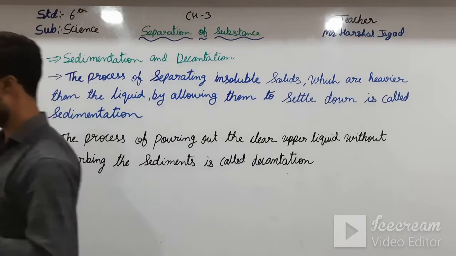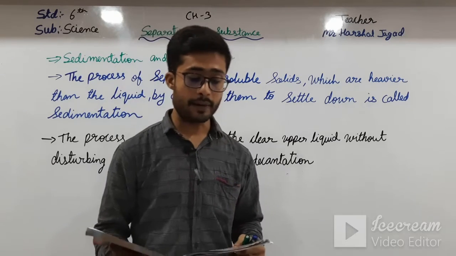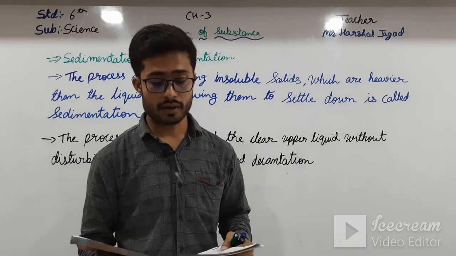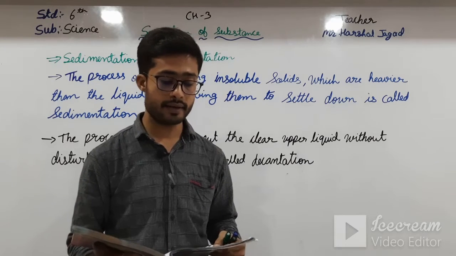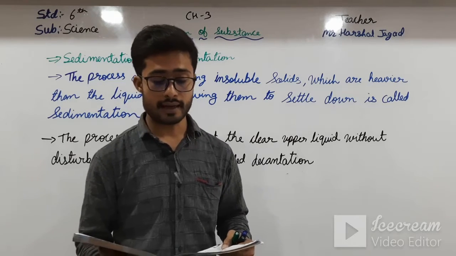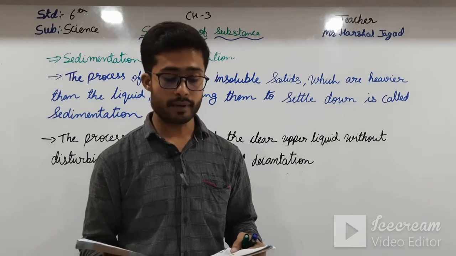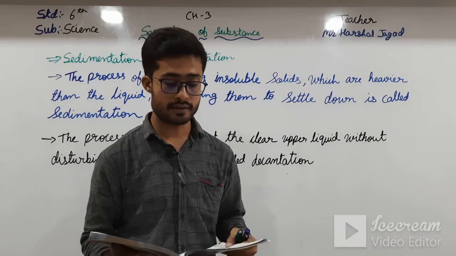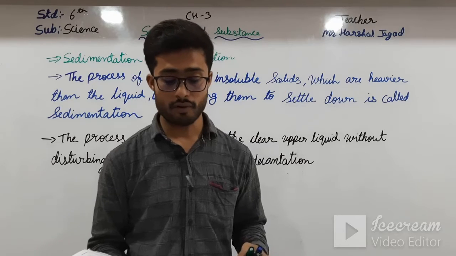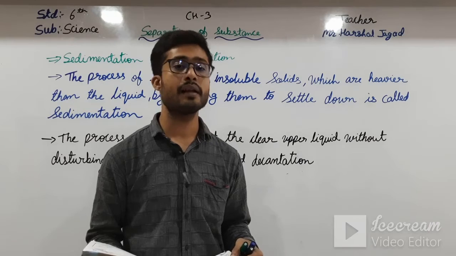See here in your textbook there is a figure given. After separating impurities from the pulses or rice by hand picking, washing with water is also required to remove impurities such as fine dust and twigs. These impurities either dissolve in water or float on the top. Food grains are put in a pan filled with water. Impurities such as dust or twigs can be separated by carefully pouring out the dirty water. This separation process involves two methods, that is sedimentation and decantation.